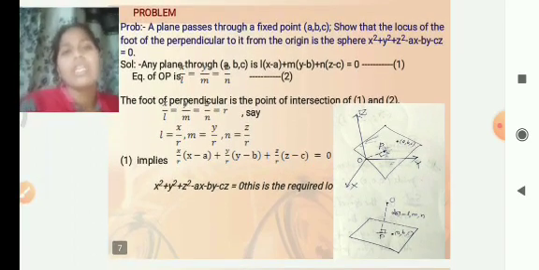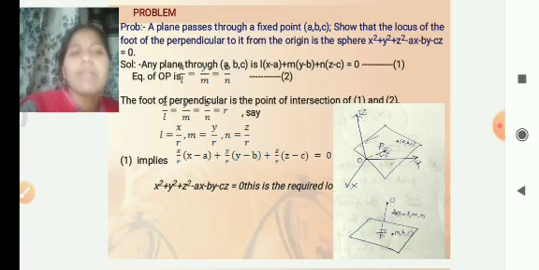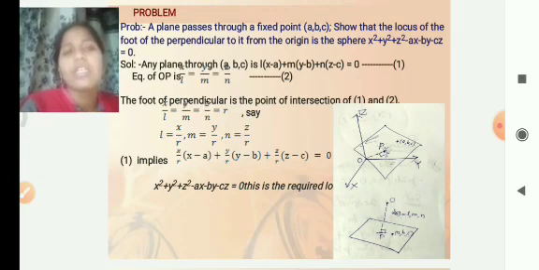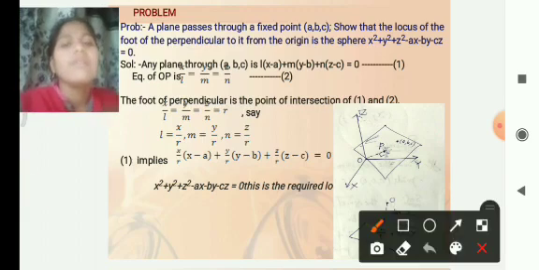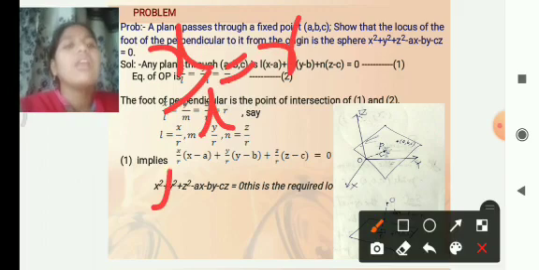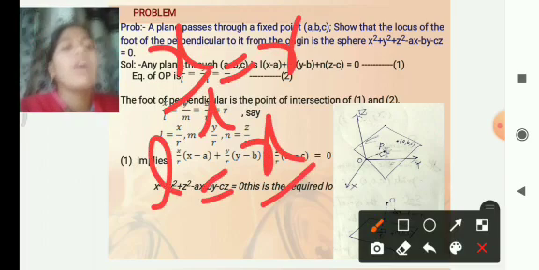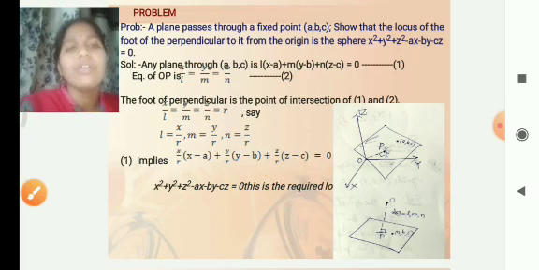We have the equation x by l is equal to y by m is equal to z by n. Equating each to r, we get the l, m, n values. From x by l equal to r, l equals x by r, and similarly m is equal to y by r and n is equal to z by r.